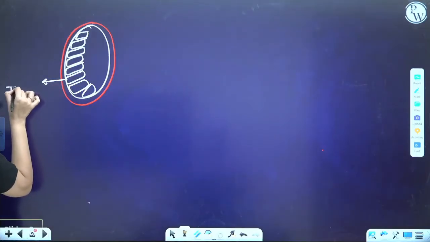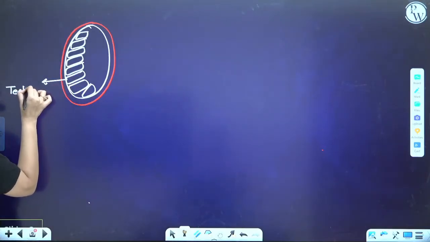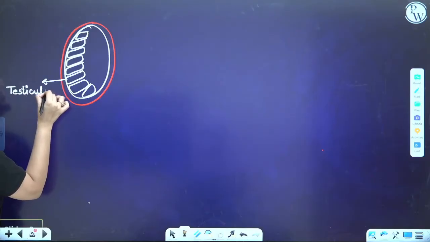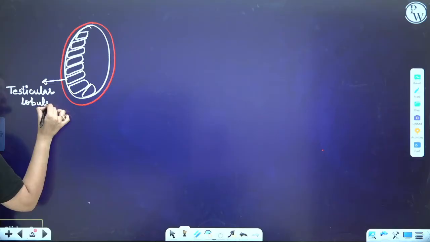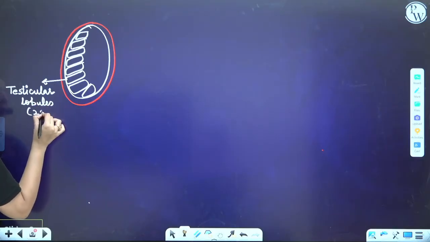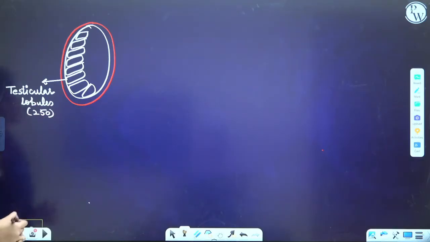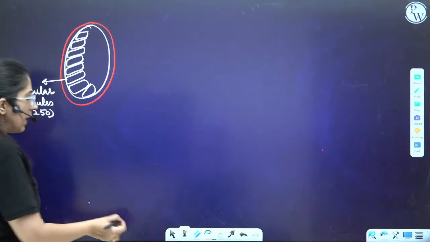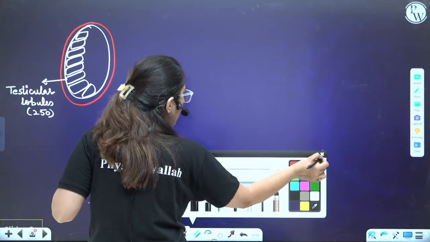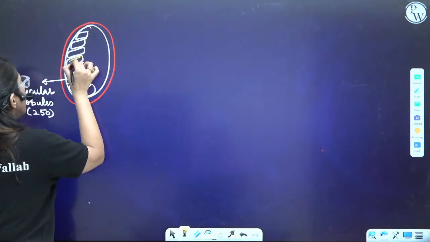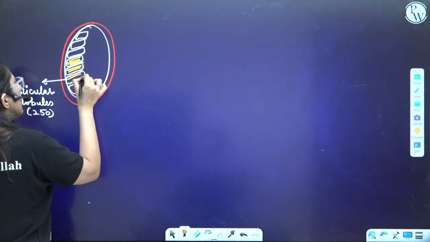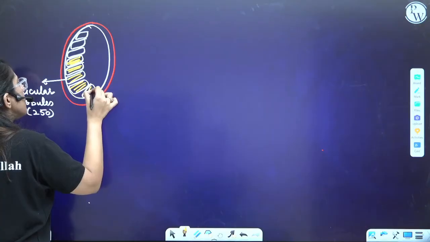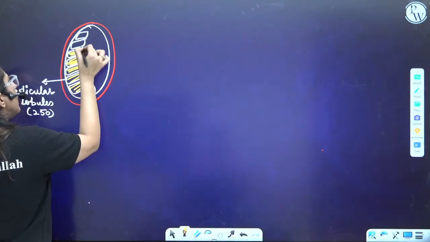What is this? Guys, come on. Everybody keep on saying testicular lobules. How many? 250 testicular lobules in each testis. Clear? Here, some structures like this are present which are termed as seminiferous tubules.